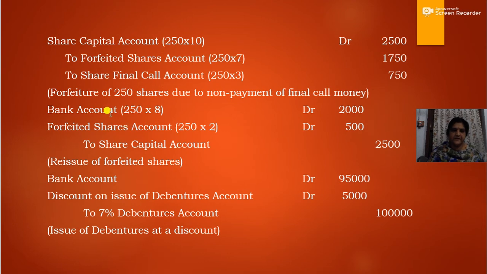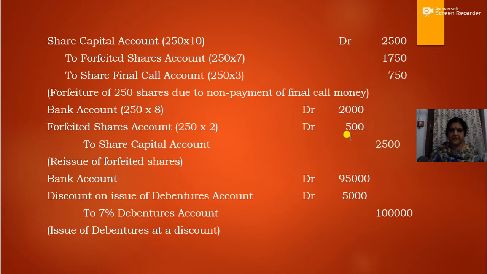So the difference between the amount on reissue and the face value of the share can be taken from the amount already paid by the previous shareholder. In the forfeited shares account there are 1,750, and the loss is only rupees 500, that is the nominal value 2,500 minus the amount received on reissue 2,000.